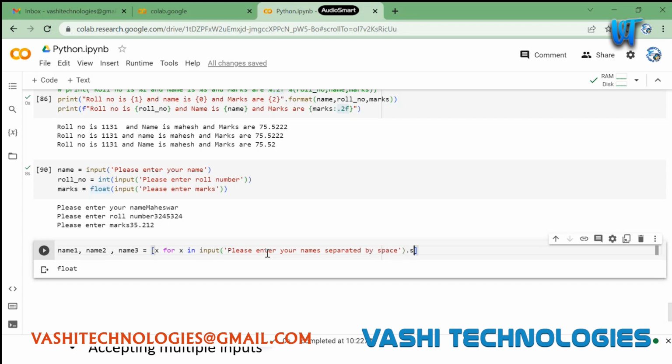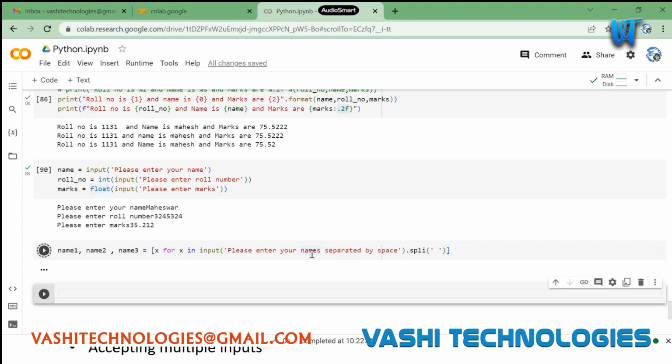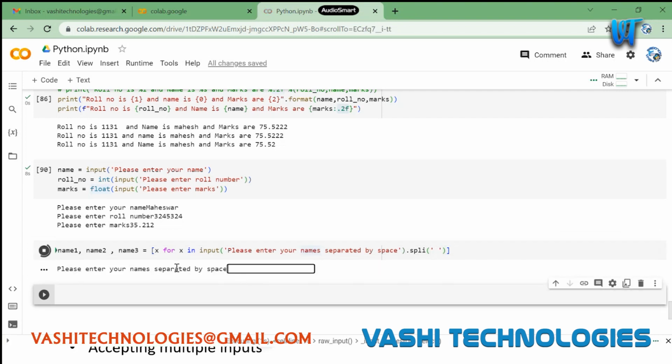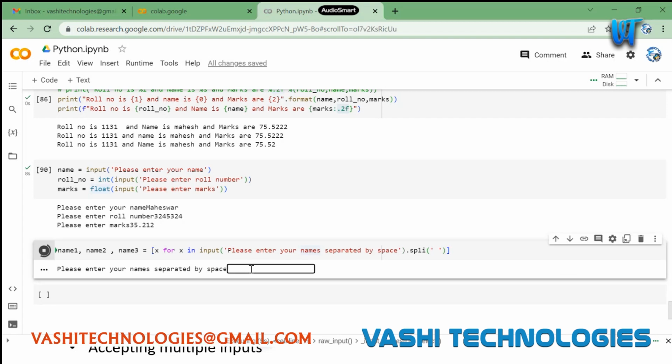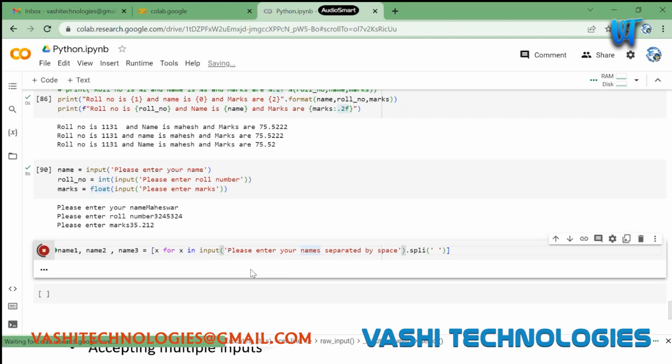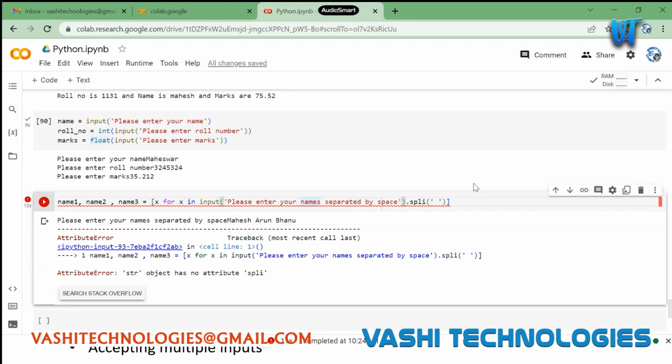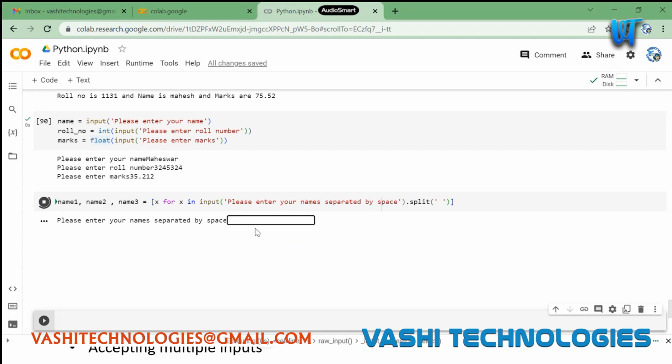So, what I am doing here is taking three names. It will prompt: please enter your name separated by space. I'm entering our names again. Okay, I think I have given it incorrectly. This should be split.